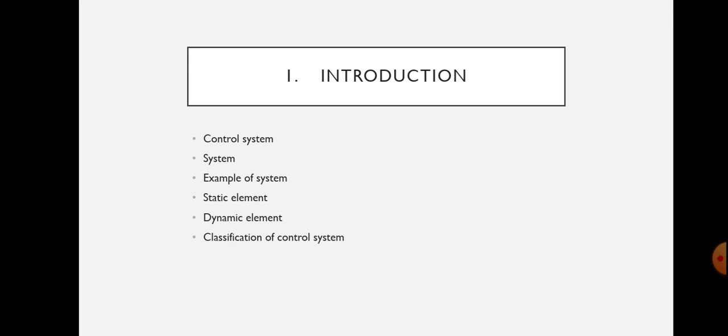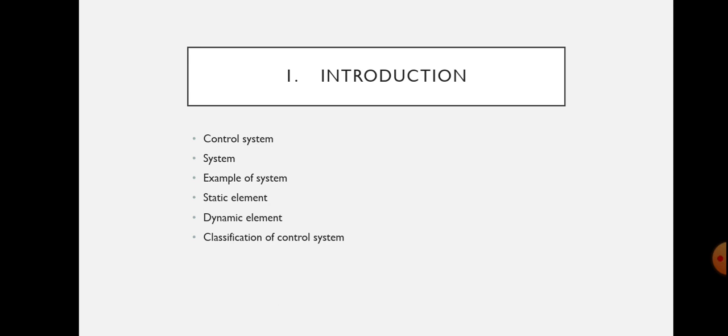In a system, when the output quantity is controlled by varying the input quantity, the system is called a control system. Control system itself is a system in which the output quantity is controlled by varying the input quantity. So it is called a control system. The output quantity is called the controlled variable or response, and the input quantity is called command signal or excitation.